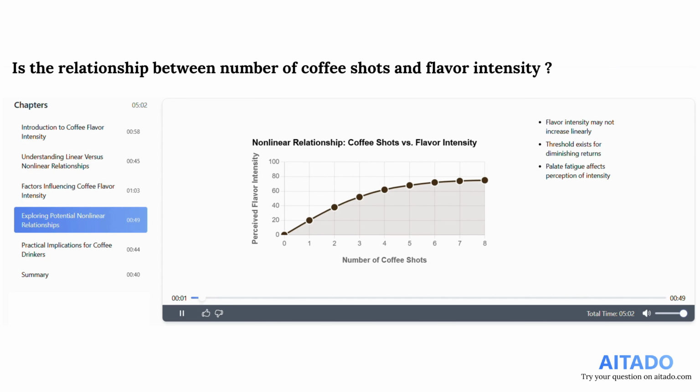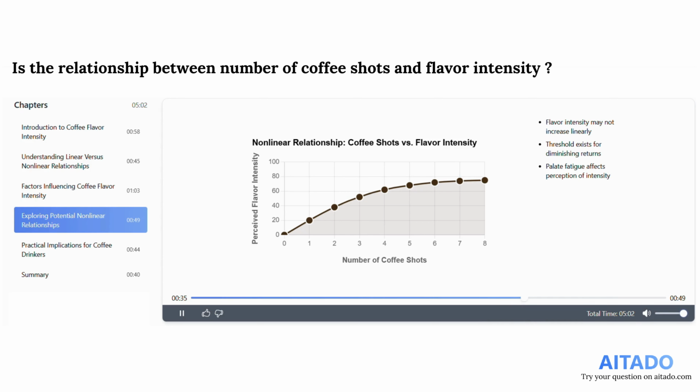The graph displays the nonlinear relationship between the number of coffee shots and perceived flavor intensity. As indicated along the x-axis, which represents the number of coffee shots, and the y-axis, showing flavor intensity, the curve demonstrates an initial increase in intensity with the first few shots. However, as more shots are added, the incremental increase in intensity diminishes, suggesting a threshold of diminishing returns. This illustrates that flavor intensity doesn't rise consistently with each additional shot.